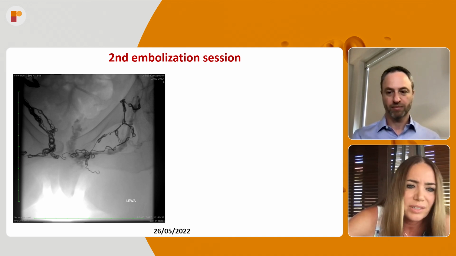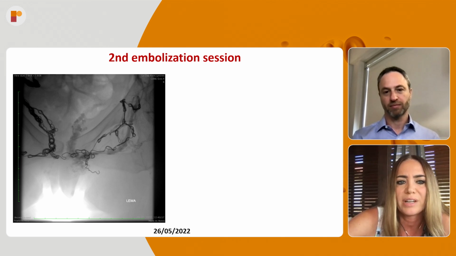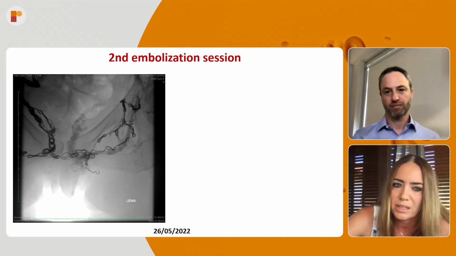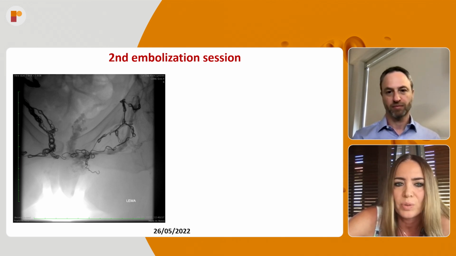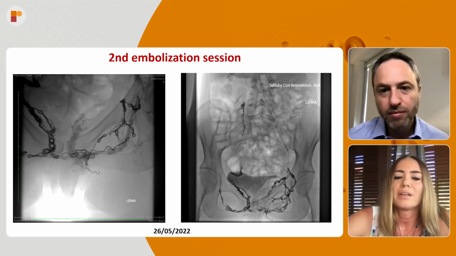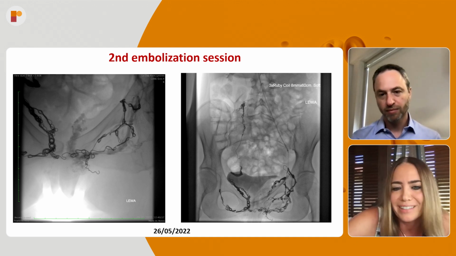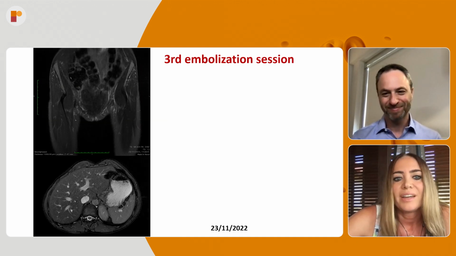And you can see that there are still varicosities, and branches of the pudendal vein are still open, and this obturator vein is also open. So we put another coil, and you can see that everything is coiled, and we waited.